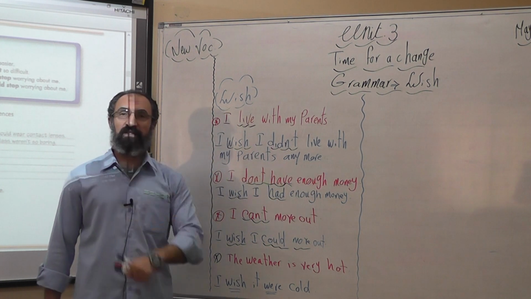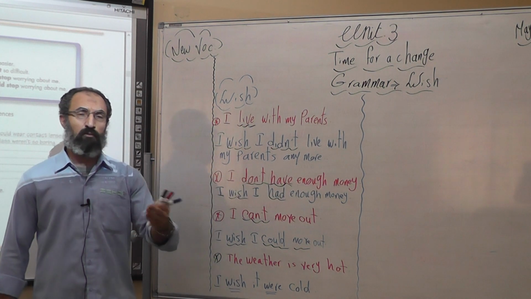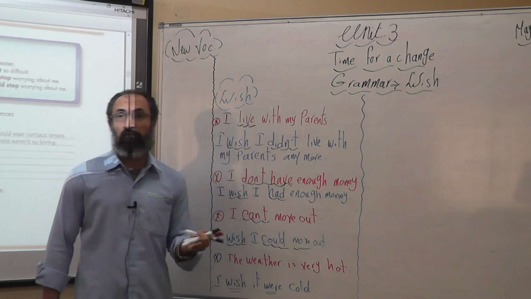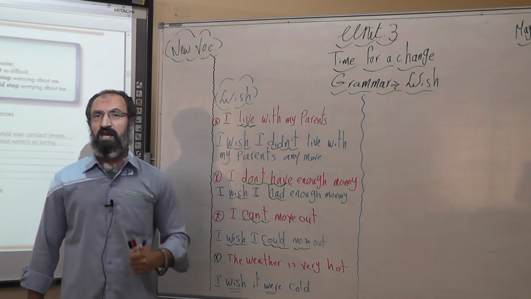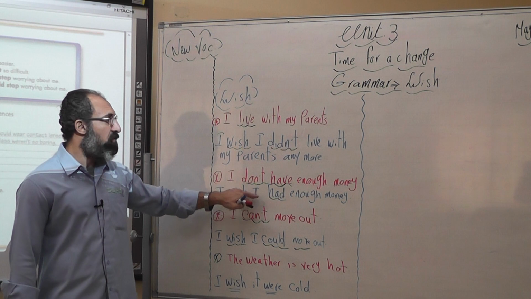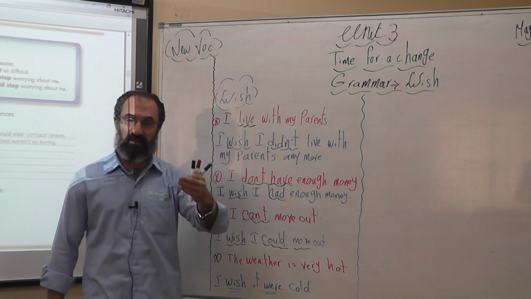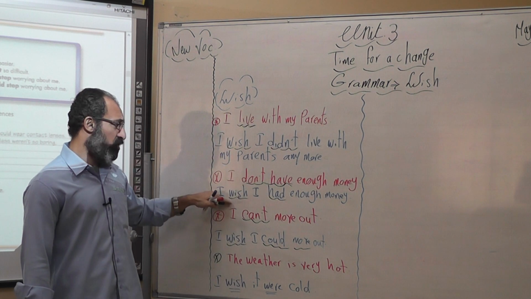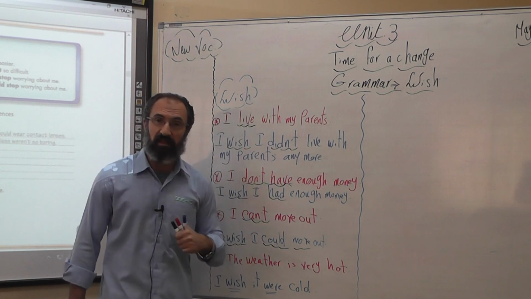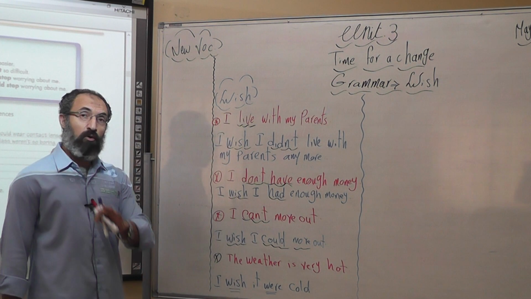Okay, let's have one more example. I don't have enough money. Someone is expressing a sentence: I don't have enough money right now. How can I express my wish here? I will start, I wish, then I. The verb here is have. To get it in the simple past form, it's had. So, I wish I had enough money. Right now he doesn't have it. It's his wish. Okay?